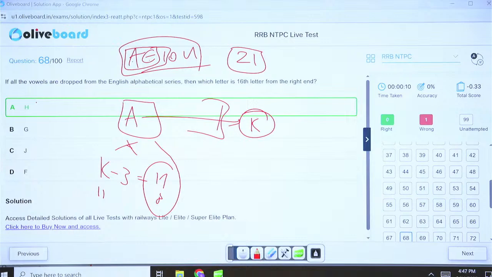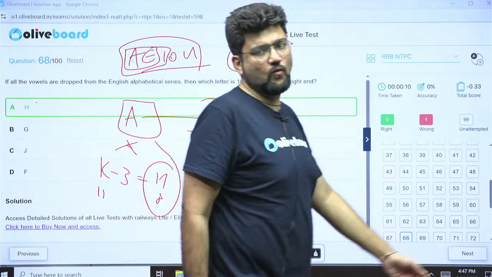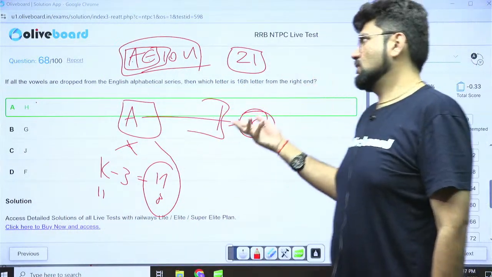Or what you can simply do is just drop these 5 vowels, and in the alphabetical series simply find out your answer. You will still get it.